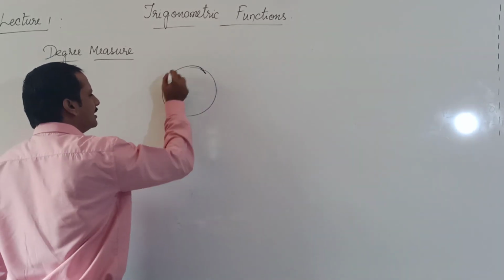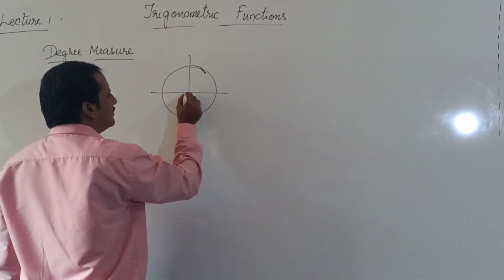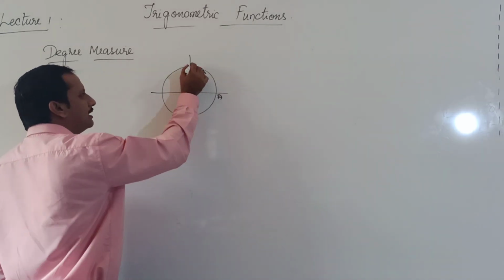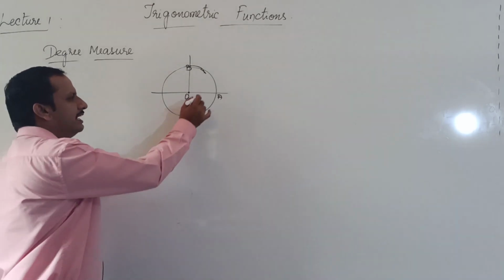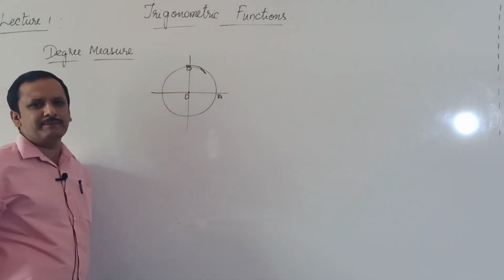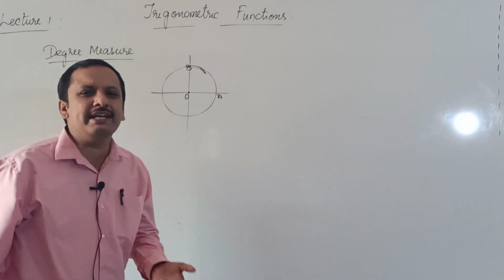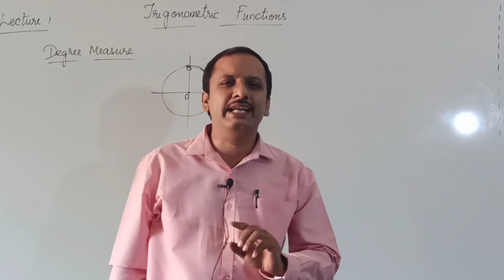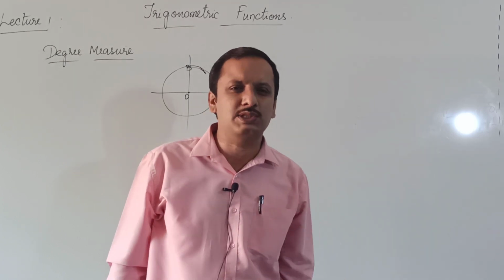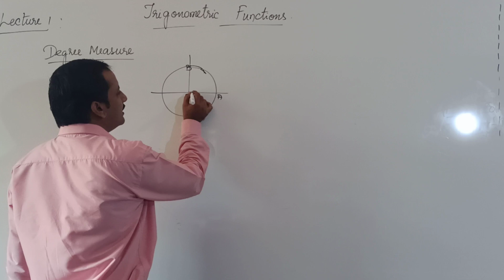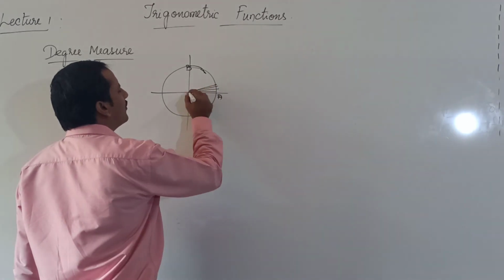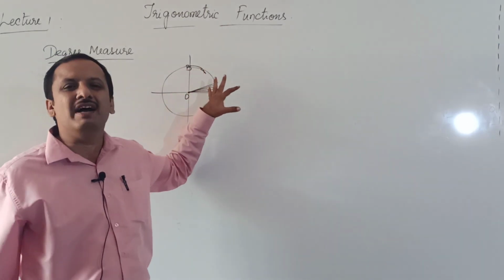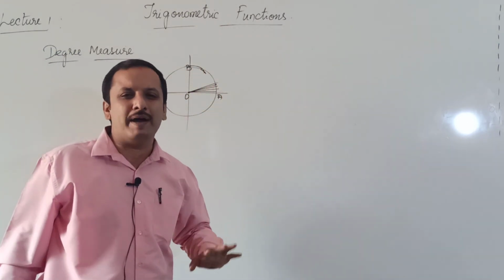Let me consider one circle here. I will call this point O, this A and this B. Here is one right angle. Angle AOB is a right angle. One right angle is divided into 90 equal parts. So in this way, 1, 2, 3, 4, 5, this angle AOB is divided into 90 equal parts.